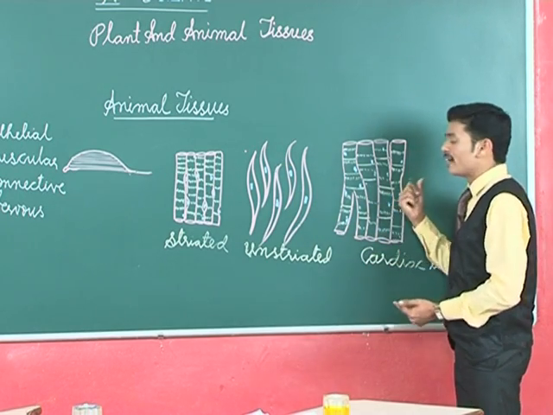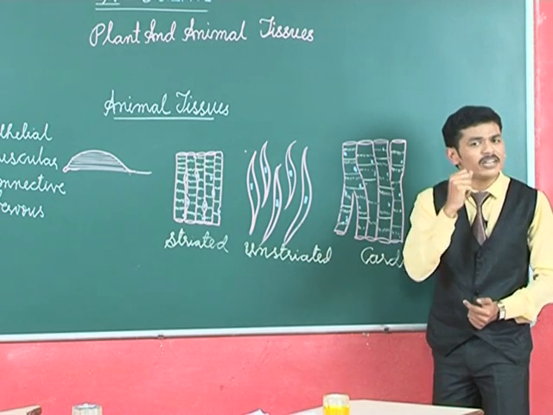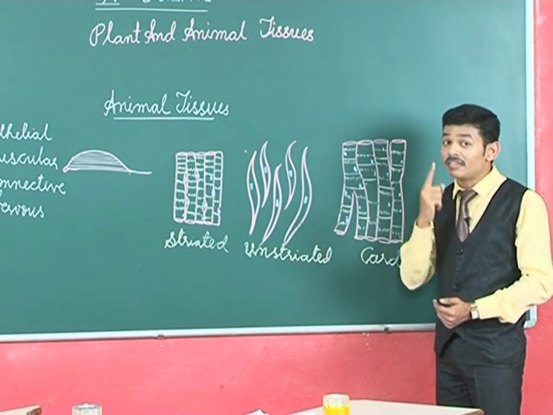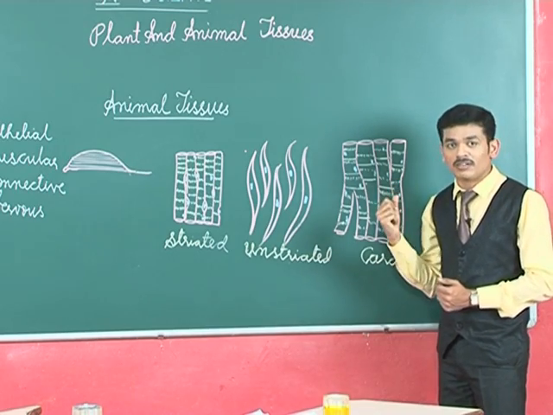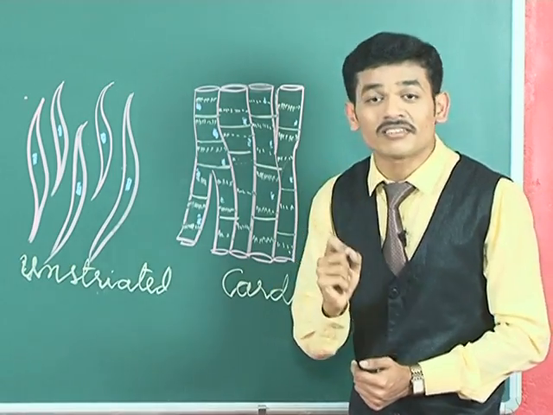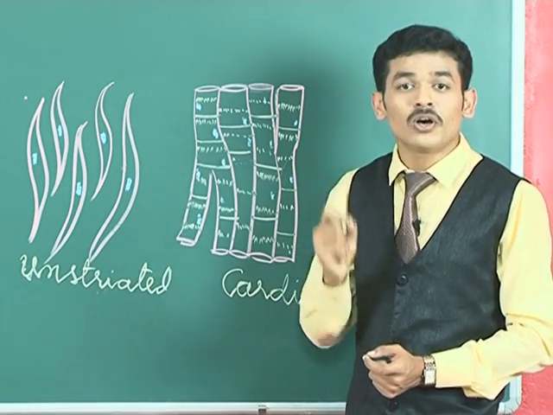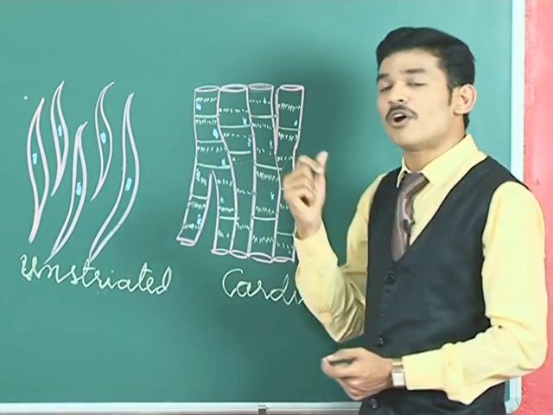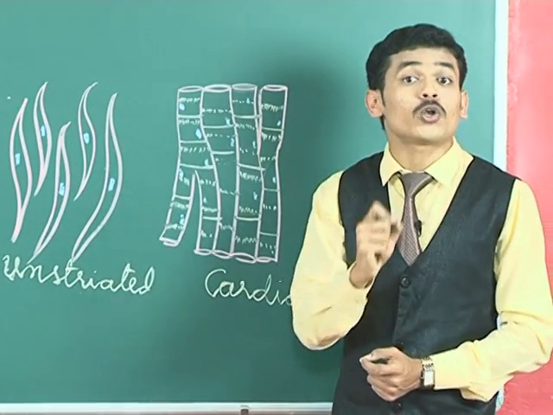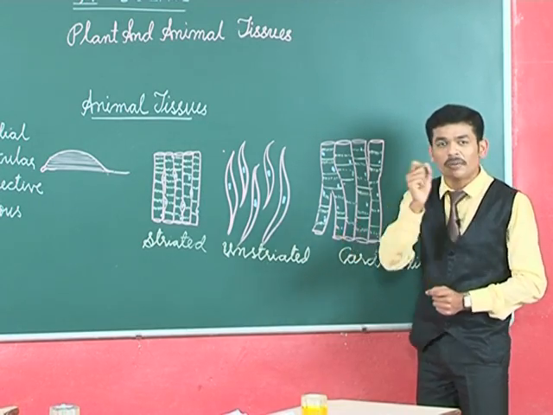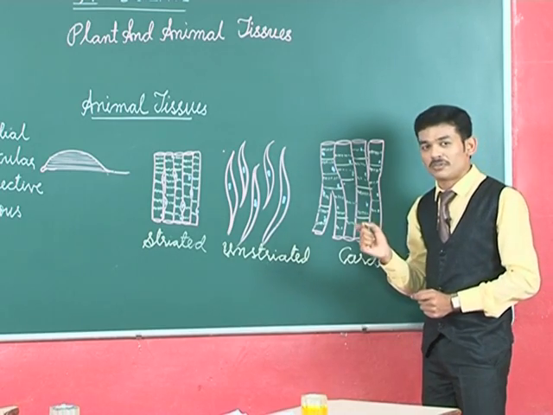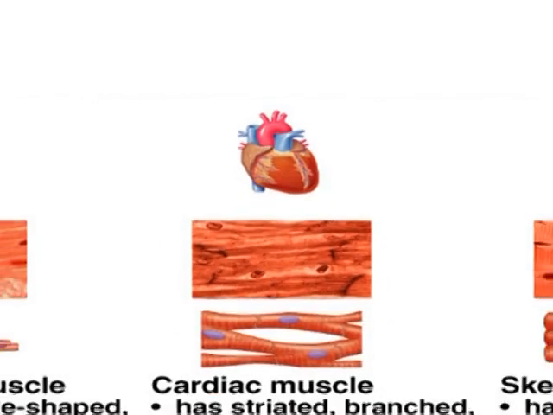This is about the cardiac muscle. What is the speciality of cardiac muscle? It is the autorhythmicity of this muscle. It contracts and relaxes in a rhythm. So, the main speciality of this cardiac muscle is autorhythmicity. This is about the muscular tissue.